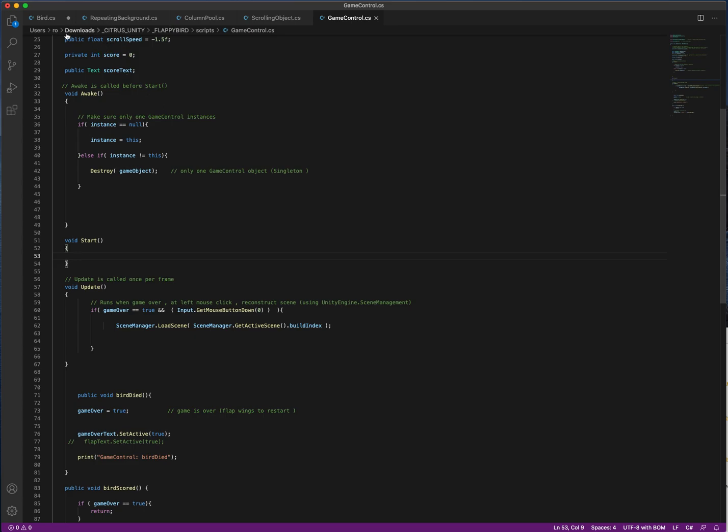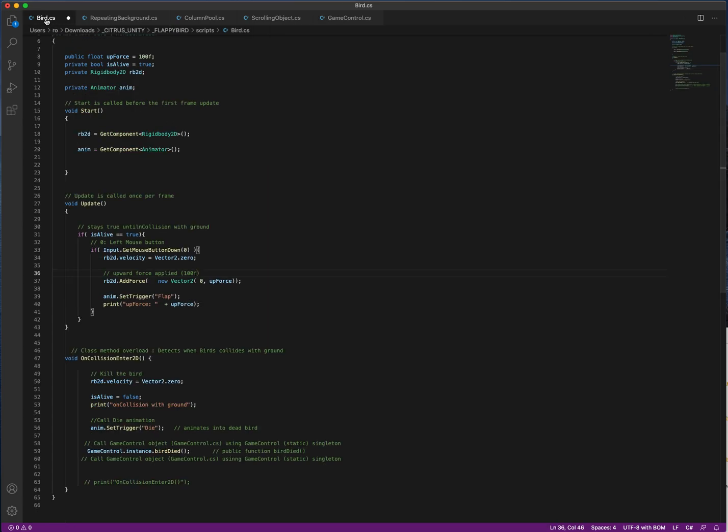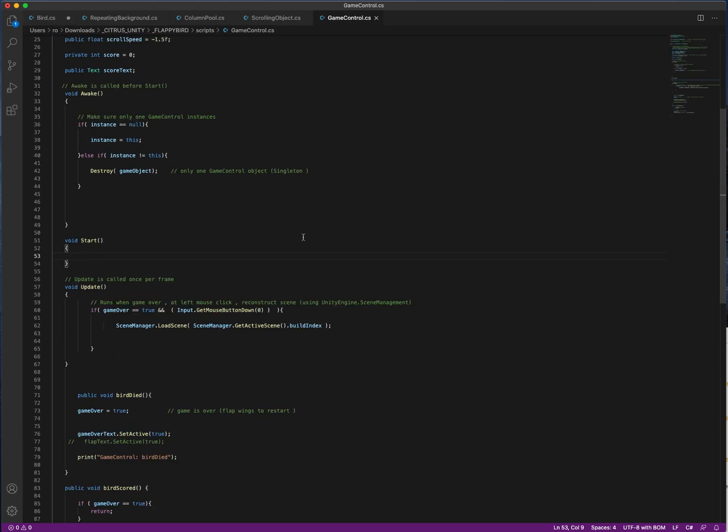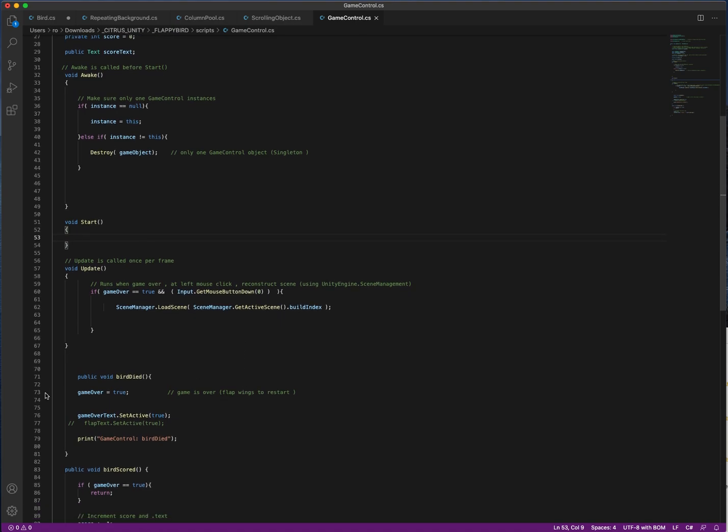Here's the code review. Here's the bird script. Every time you have a mouse down, there's a force applied up, this one here, which is 100. When it dies, it glides into the ground from this function here, and it calls this public function of game control, bird died, which is this one here.